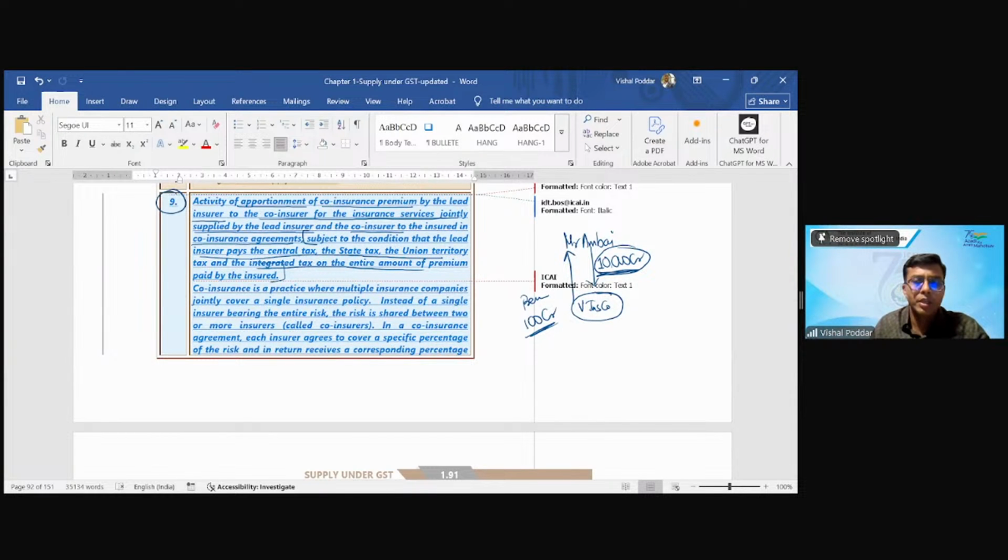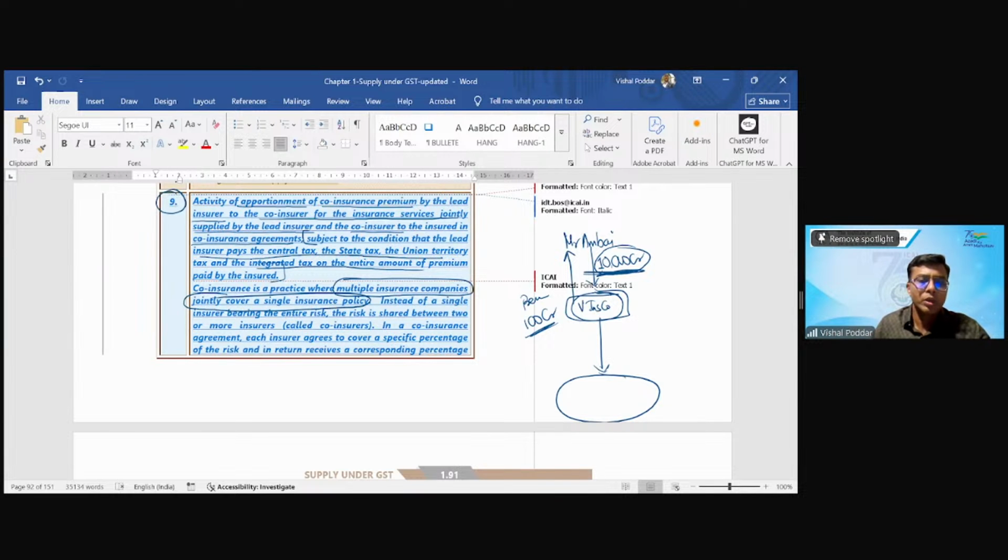Now, in this case, there is a concept called reinsurance, where I first take the insurance of this whole thing and I get it reinsured from some bigger insurance company like LIC. We are not talking about that. We are talking about the activity of co-insurance. What is co-insurance? Co-insurance is where multiple insurance companies come together and jointly give one single policy.